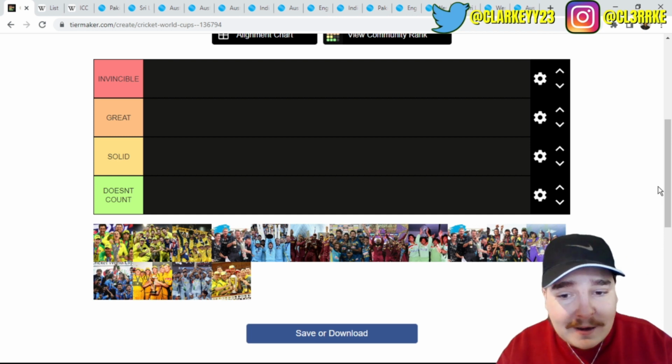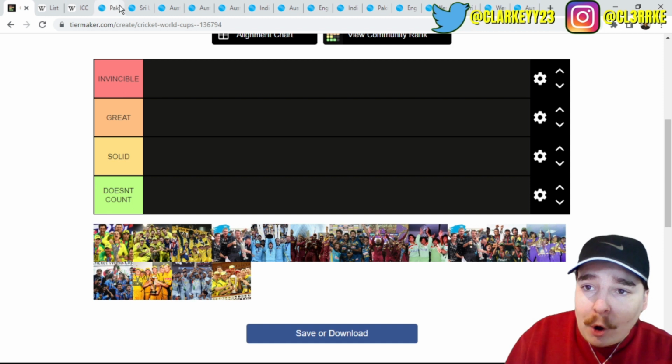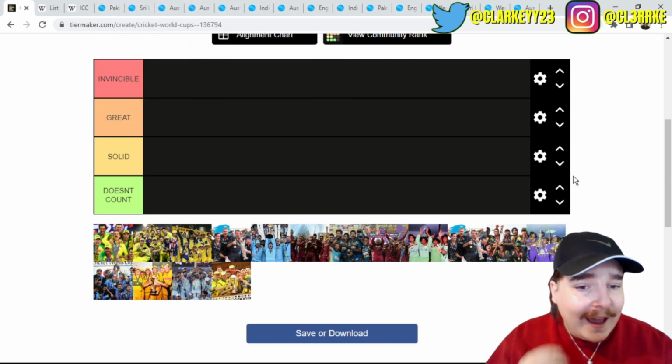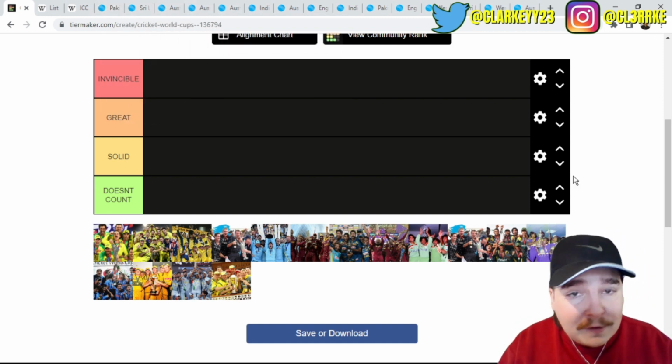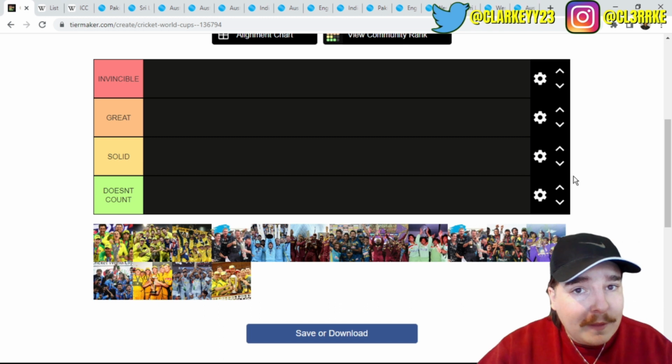They made me create an account. They made me have to crop the photos. They made me have to put in the photos about 600 times. I looked up all of these tabs up here. We've got every single World Cup winning squad that we're going to briefly go through, and then we'll rank where we want to put that team on the list.